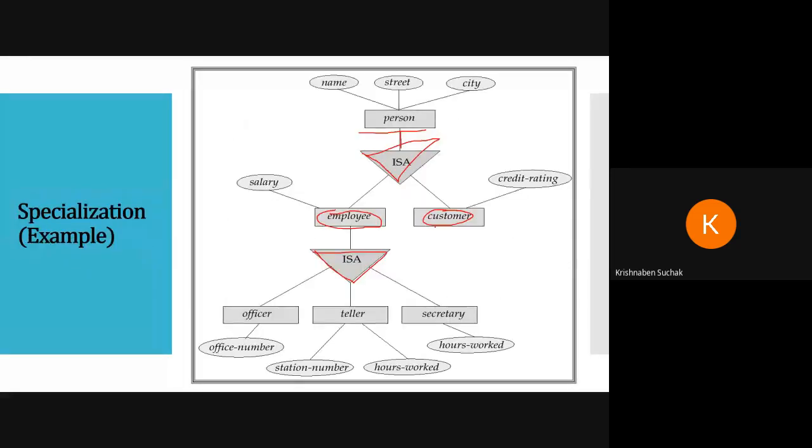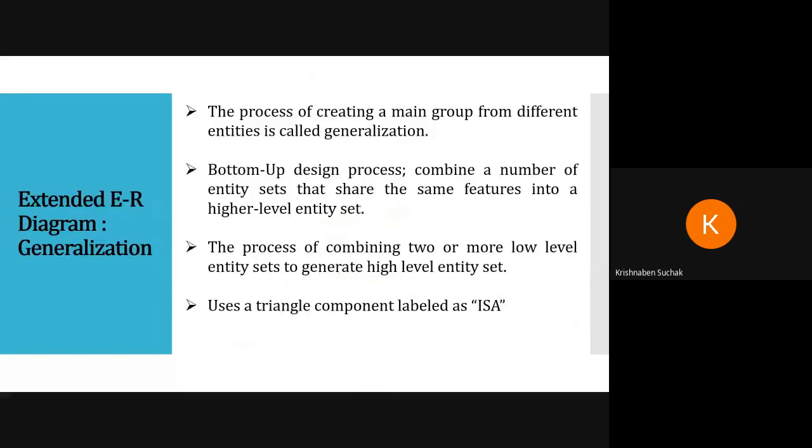Now here we have different entities. Start from the bottom: officer, tailor, and secretary. They form one main group, that is called employee. So this is generalization. We are generalizing these three, officer, tailor, and secretary, into one entity, that is employee. All three of them are employee. So that is generalization.